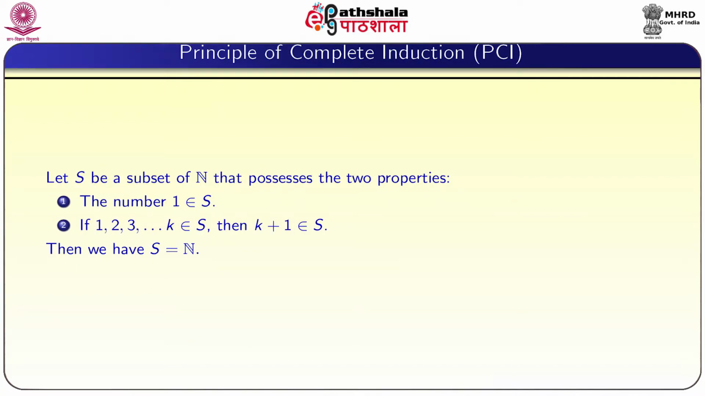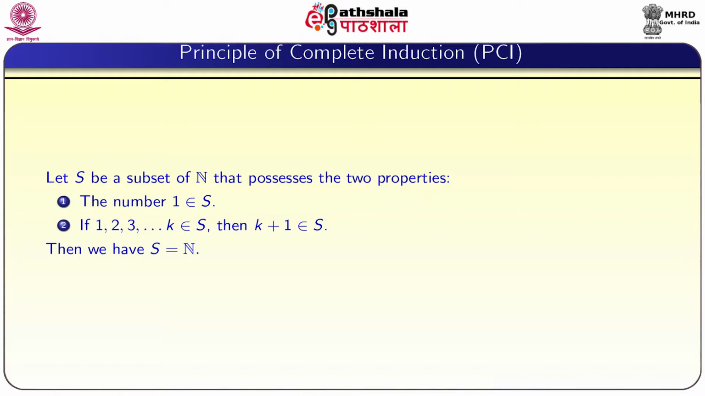And another one is the principle of complete induction. It is also called the principle of strong induction. Here the statement goes like this. Let again S be a subset of N that possesses two properties. The number 1 belongs to S. If 1, 2, 3 and so on up to k belong to S, then k plus 1 belongs to S. Then we have S equal to N.